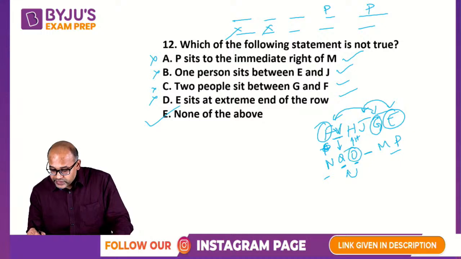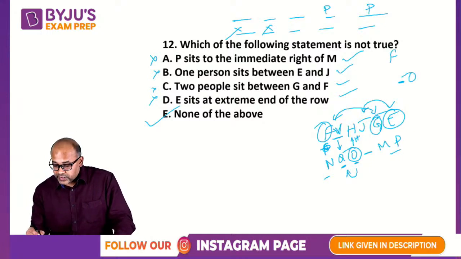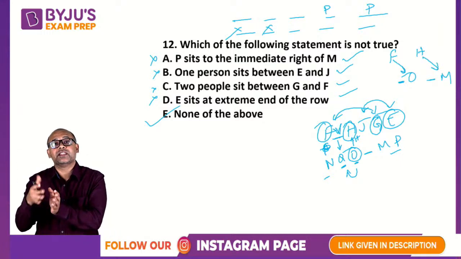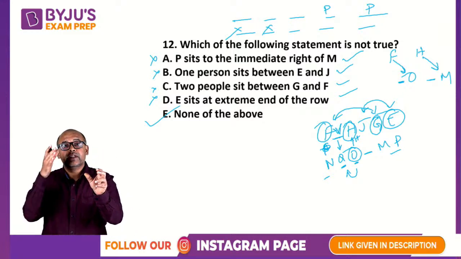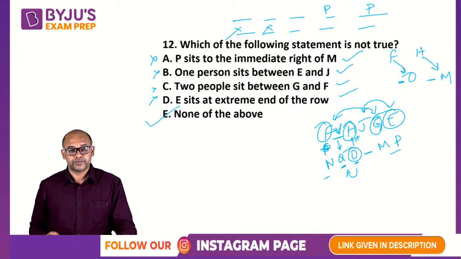F is here, O is here. So your F is here, one blank, and then there is O. Then H and M. So your H is here, one blank, next, and then you have M. So the connection is, it is going diagonal but leaving one space. That is the connection. Okay, you have the row number 2, then there is right side blank, and then row number 1 you are taking one person.